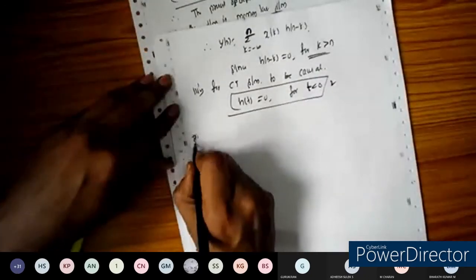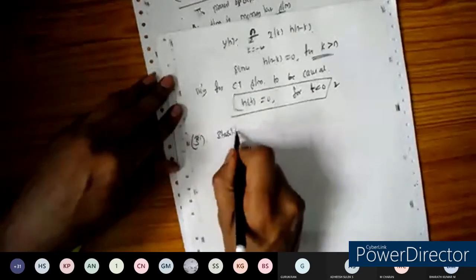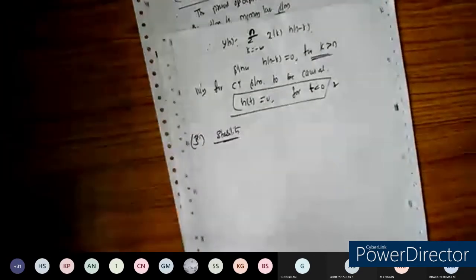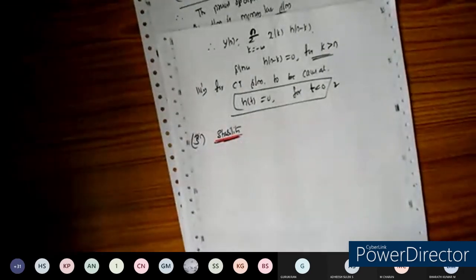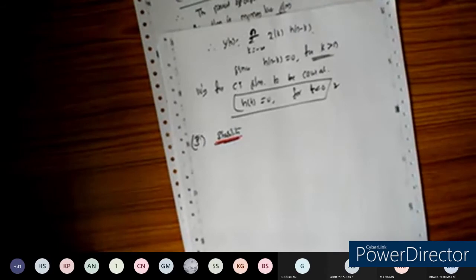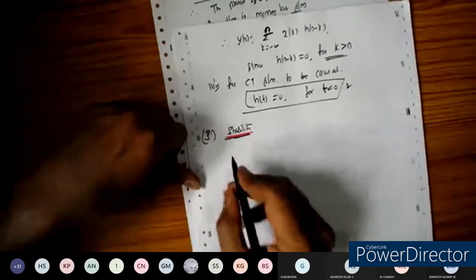Let us see the third property, which is called stability.